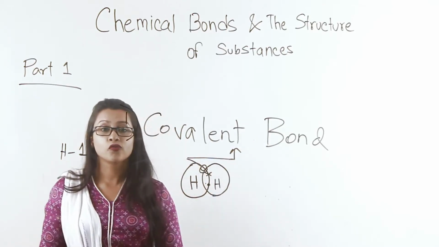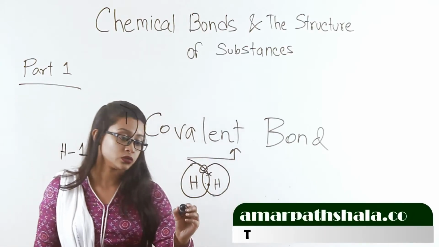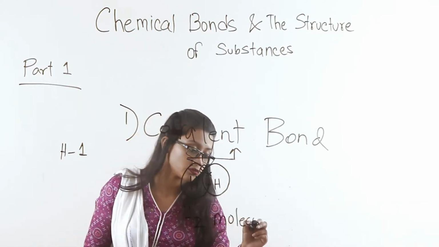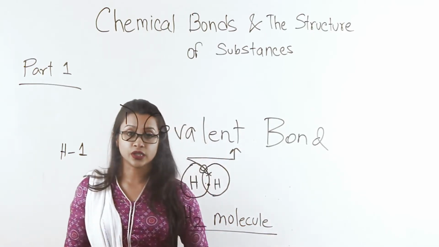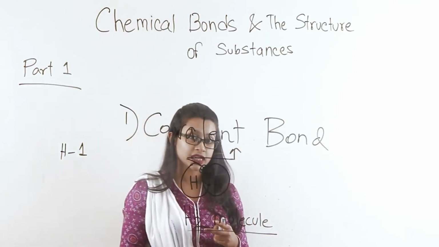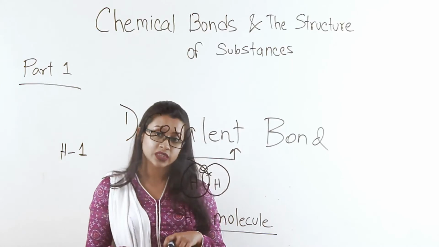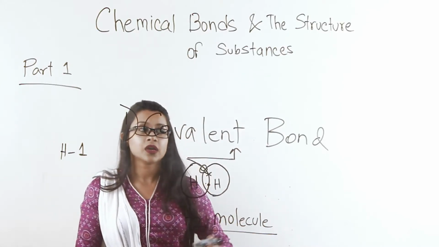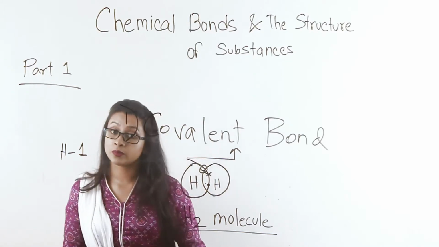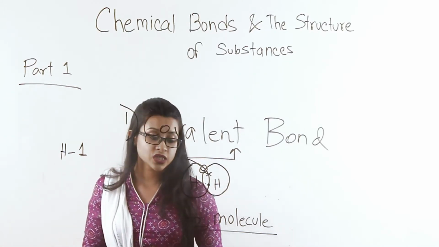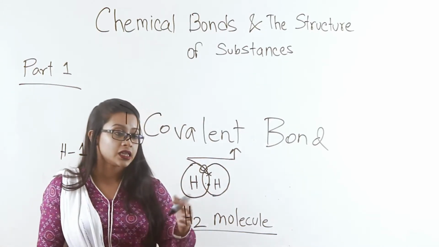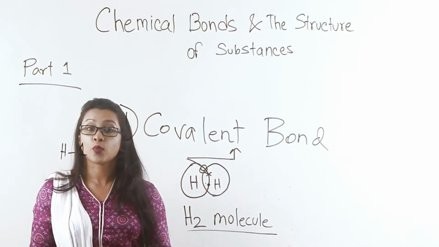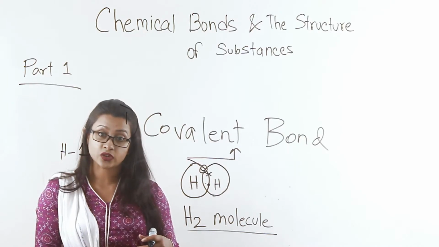And this forms a hydrogen molecule which has a formula of H2. So this is a hydrogen molecule wherein two hydrogen atoms are strongly bonded within each other by a covalent bond. In my previous lecture, in the previous chapter, I mentioned that elements can form molecules when they are bonded strongly within each other.